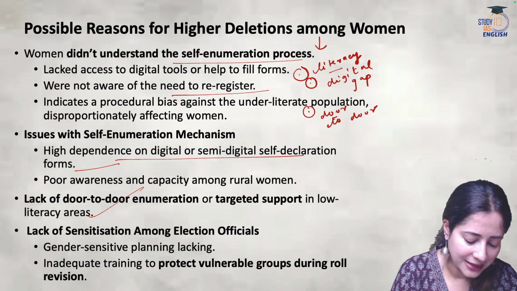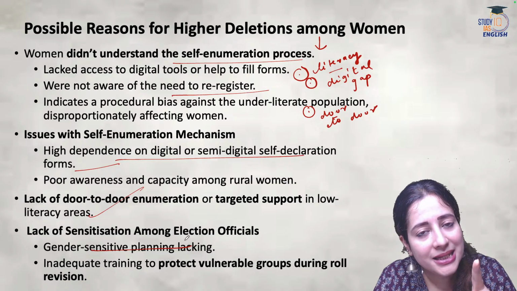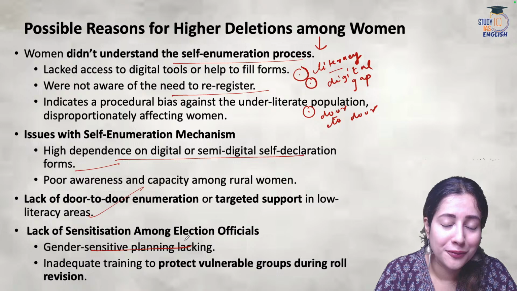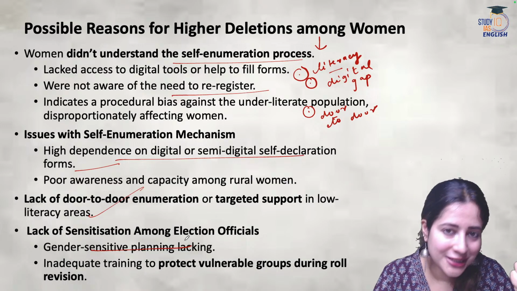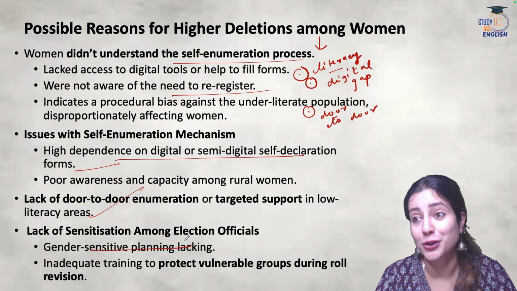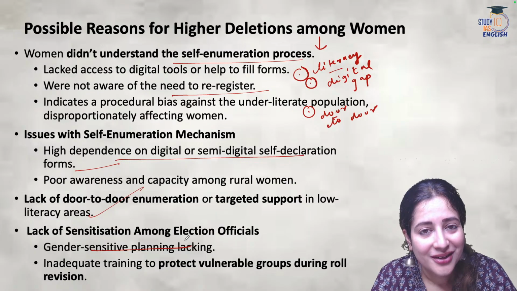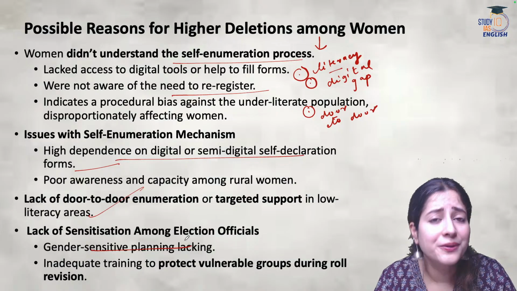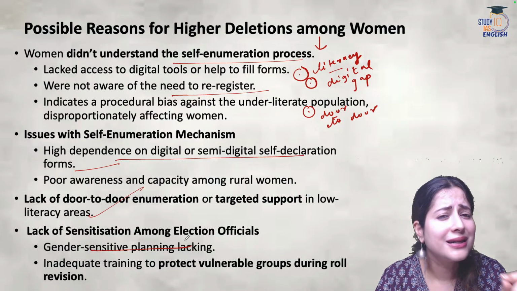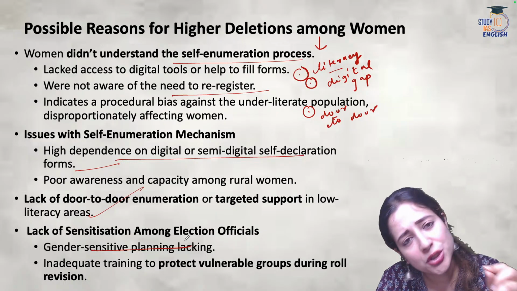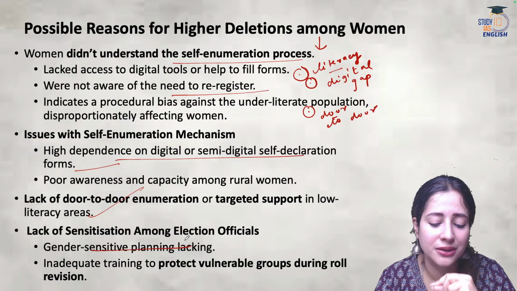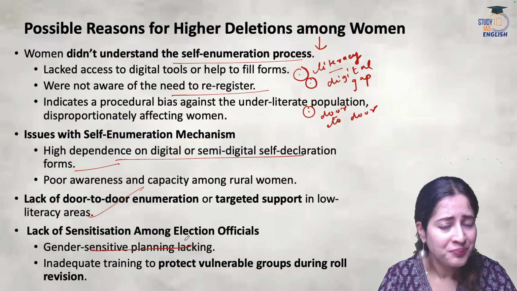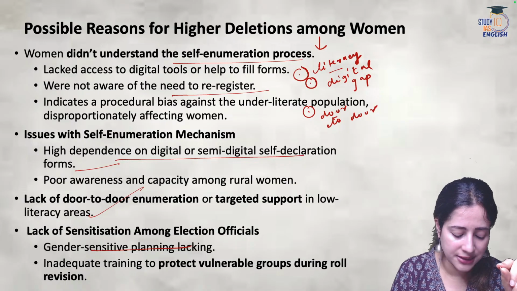We can't deny that gender sensitive planning is missing. We often talk about making reservations for women. We often talk about making the local self government more gender inclusive. We talk about gender budgeting also. But do we understand that gender sensitivity means giving some priority to vulnerable women, at least to the vulnerable women, when it comes to any political process happening within the country? This includes electoral roll making. So there was definitely a lack of gender sensitivity here.